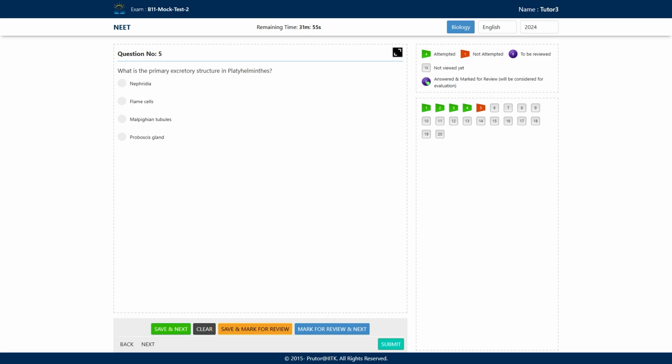Flame cells we see in the case of Platyhelminthes. Your answers are correct. Malpighian tubules we see in arthropods, and the proboscis gland is seen in another phylum. So flame cells is the correct answer. We will opt this and move to our next question.